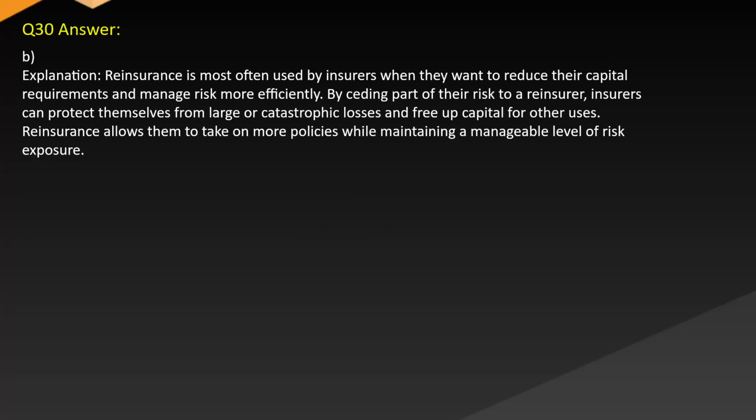Answer B. Explanation. Reinsurance is most often used by insurers when they want to reduce their capital requirements and manage risk more efficiently. By ceding part of their risk to a reinsurer, insurers can protect themselves from large or catastrophic losses and free up capital for other uses. Reinsurance allows them to take on more policies while maintaining a manageable level of risk exposure.